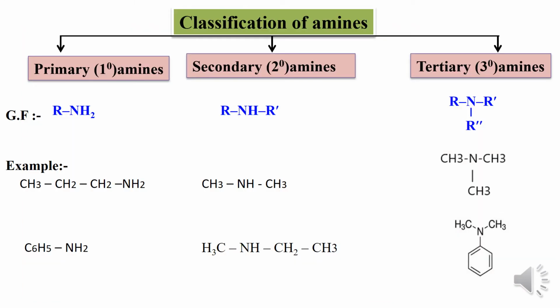Classification of amines. Amines are mainly classified into three classes: primary amines, secondary amines, and tertiary amines. The general formulas are RNH2, RNHR' and RNR'R''. Here R, R' and R'' may be the same or different. For example, in primary amines, the nitrogen atom is directly connected to only one carbon atom. In secondary amines, the nitrogen atom is directly connected to two carbon atoms. In tertiary amines, the nitrogen atom is directly connected to three carbon atoms.